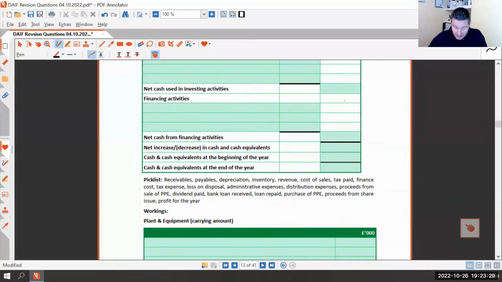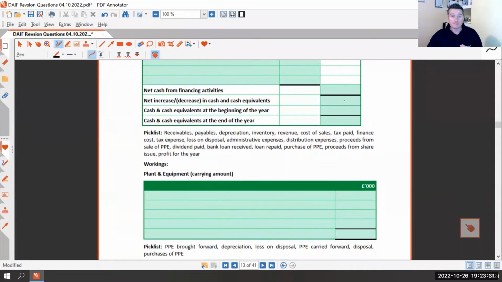So we've got some workings down here. At the plant and equipment, and you'll always get this, you'll have opening plant and equipment and you'll have some closing plant and equipment. Obviously, they will be different figures. And I almost guarantee you it will not be just because we've depreciated the assets. There'll be depreciation and an asset will be bought or disposed of, or perhaps both, and you've got to work out how much. So we're going to use our figures from the statement of financial position and work it out.